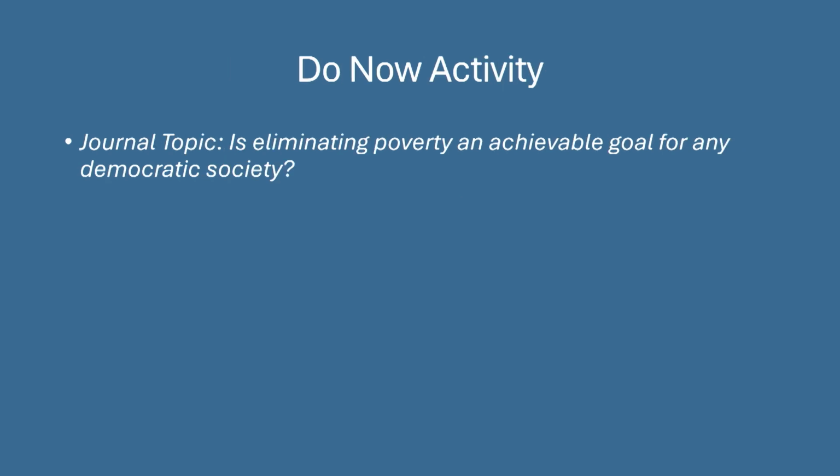Well, we'll begin with a do now activity. Take out your journals and write this particular topic down. Is eliminating poverty an achievable goal for any democratic society? At this time, go ahead and write your responses, and we'll be back in a few moments to see what they are.